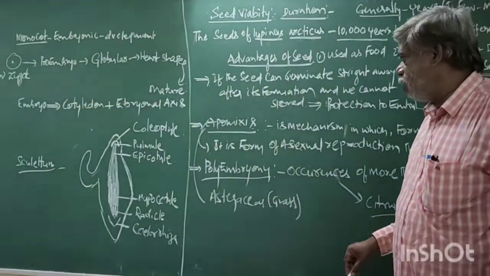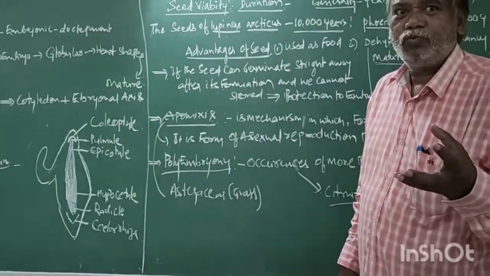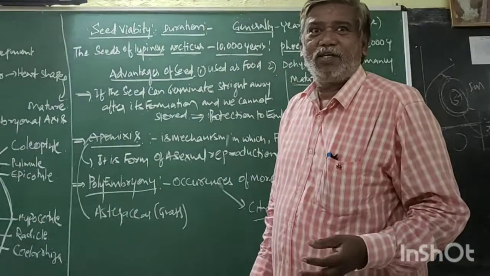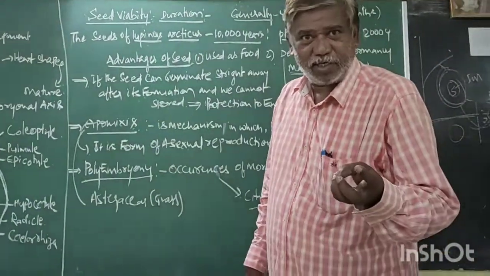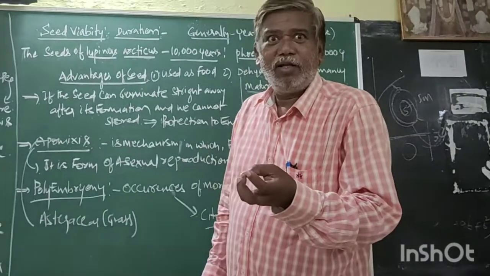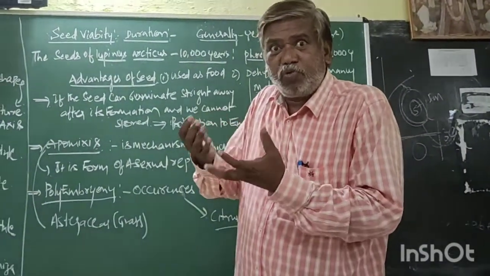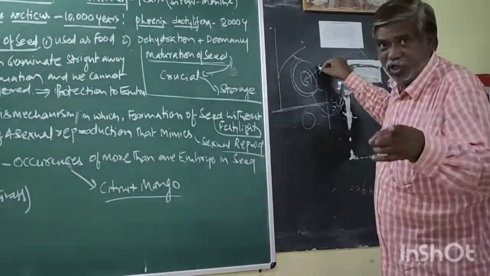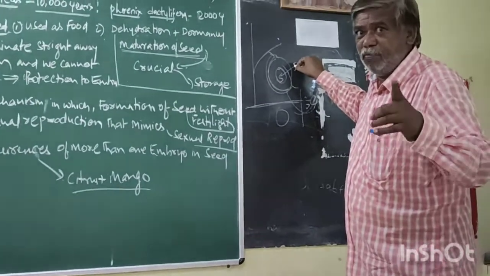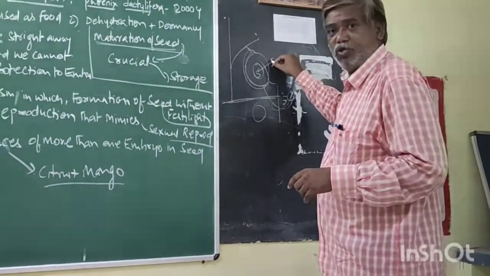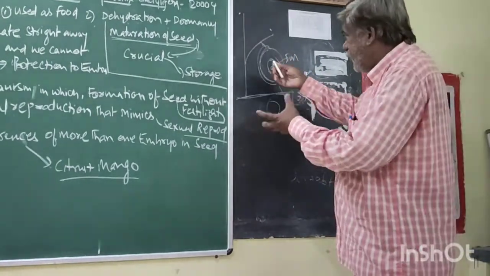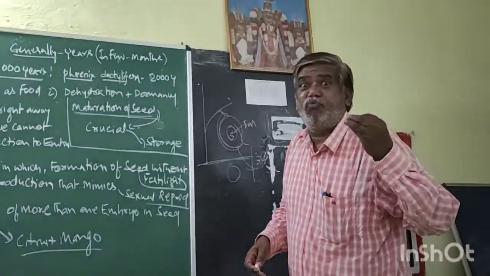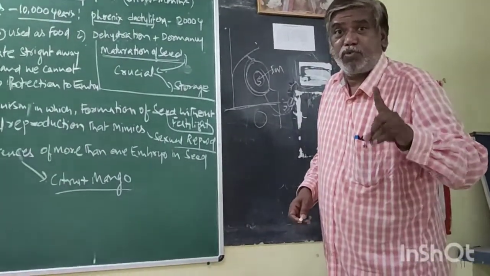Our daily food is mostly seeds: wheat, rice, dal. That means our food is in which form? Seed. This is the newly formed seed. Immature or mature? Immature. We collect it and use it as daily food. That is one of the advantages of the seed.